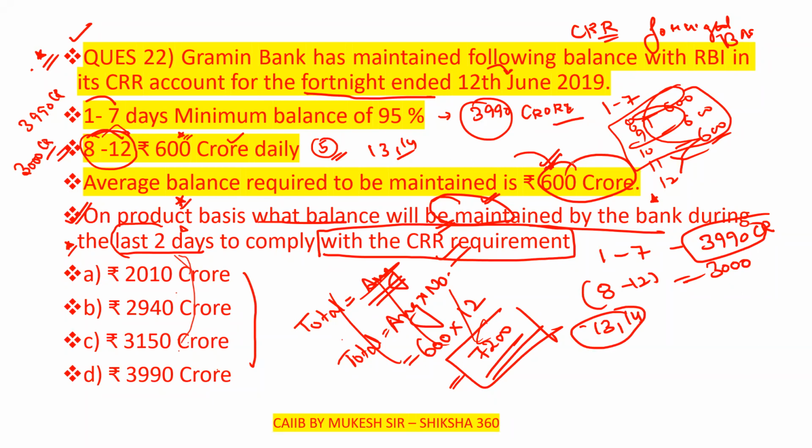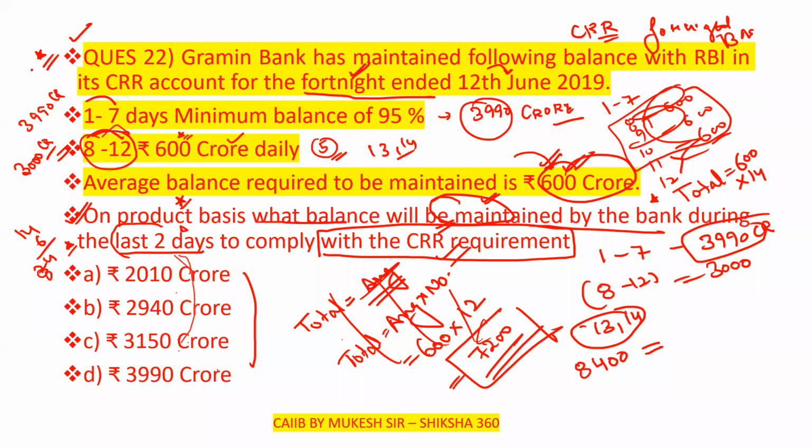Overall, the average balance they have to maintain is 600. So for a total of 14 days, that is 600 into 14, which is 8400 crore they have to maintain for all 14 days, for the fortnight ended.